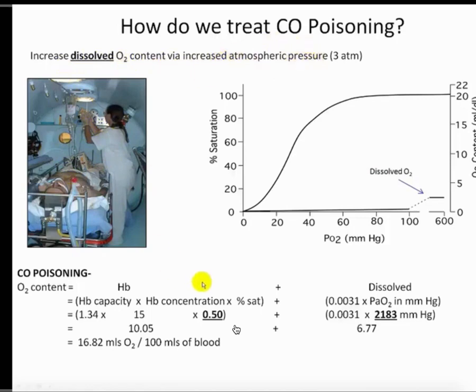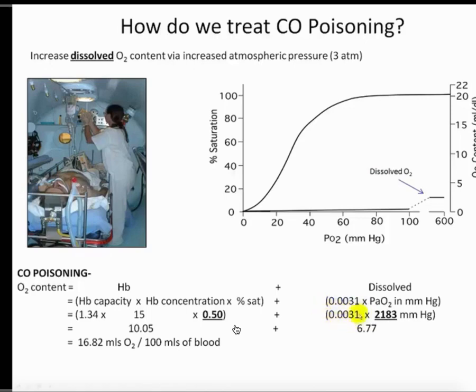So what typically can happen for these patients is they can be put into a hyperbaric chamber. In this case, as we know, the PaO2, normally arterial, should be about 100 millimeters of mercury. But if you take them up, for example, to 3 atmospheres, which is 760 times 3, at that type of pressure, you're talking about a soluble oxygen concentration, a PaO2, of about 2183. And so, again, oxygen always has this poor solubility. This is a constant that never changes.